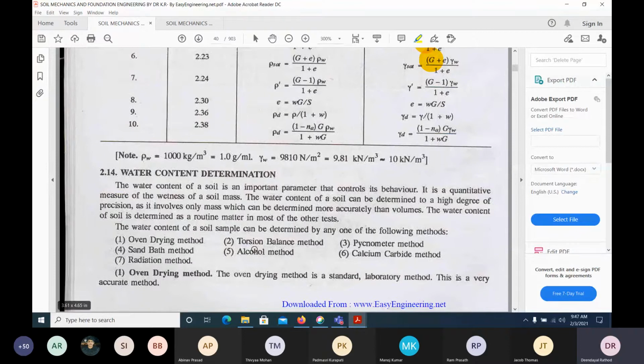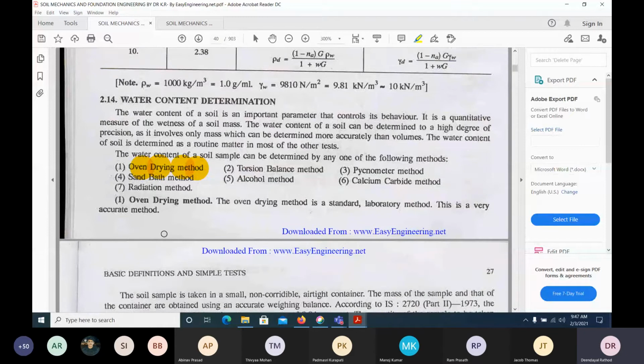There are so many methods given here, and the oven dry method is a very simple one. The other methods are not as important, but we follow this one. In the laboratory, we follow oven dry. Simple, as I said, weight of water divided by weight of solids will give the water content.